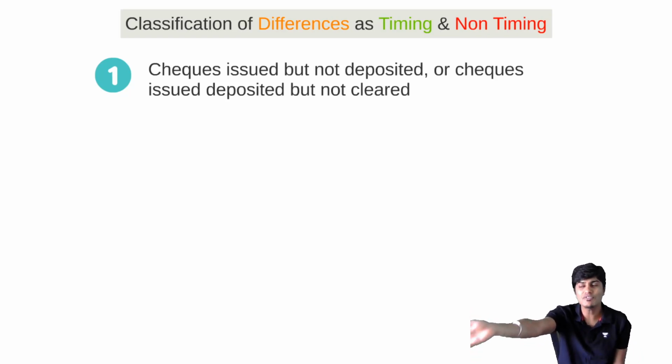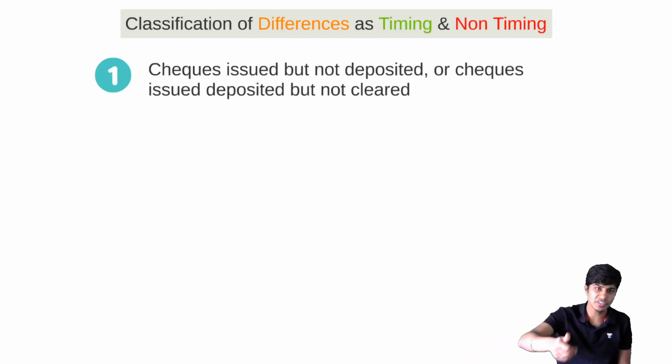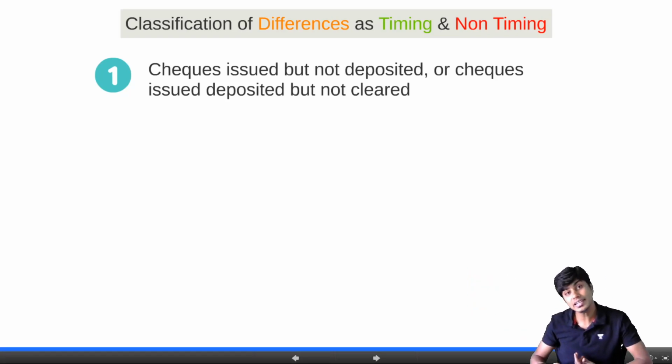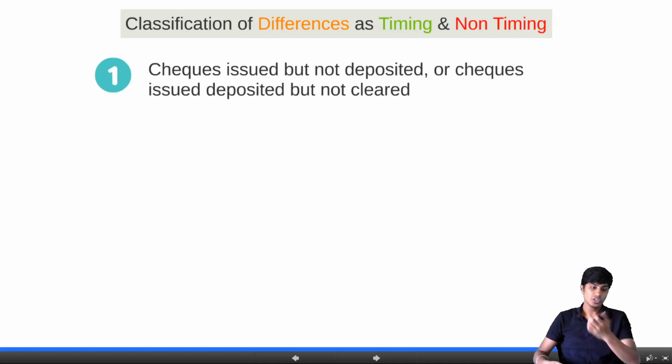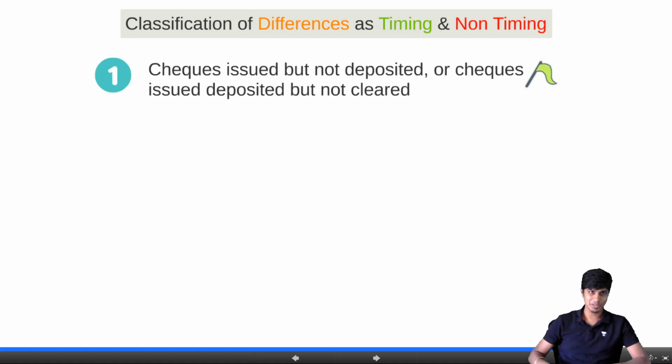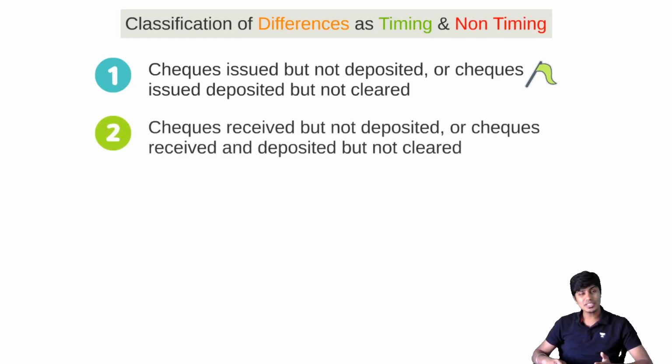Maybe it is a second Saturday followed by a Sunday and then Monday is some festival. Tuesday it will get cleared. You don't have to do anything. It will get cleared automatically. And the check not getting cleared is not because of your error. So it is a timing difference. Green flag is timing, red flag is not timing. Then checks received and deposited, or received but not deposited, not cleared. Over a period of time, it will get cleared. You don't have to do anything. So this is again a timing difference.